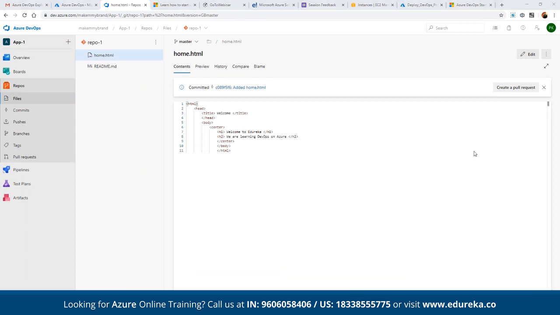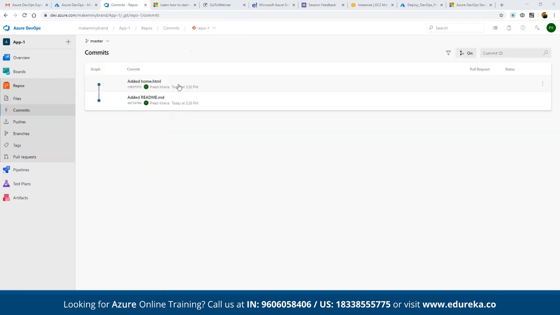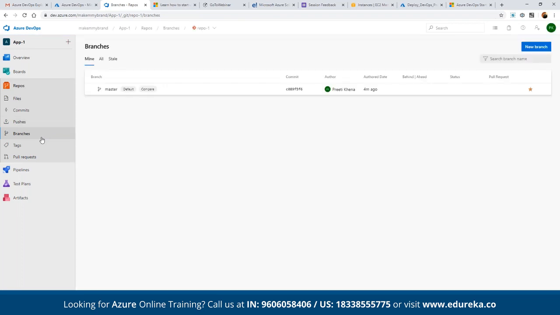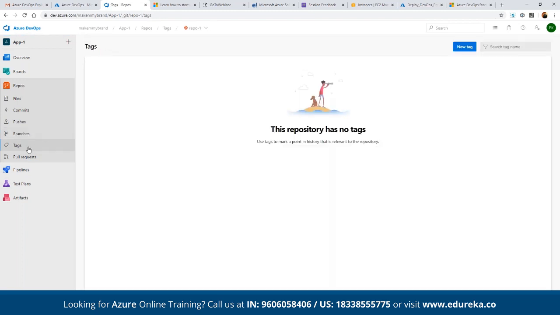All right, so now here we can see the entire repository. We can see the list of all the commits that have been made, and the graph of the commits. Here we can see the list of all the pushes that have been made, and the branches available in this repository. If you want to create a new branch for maintaining features and multiple bug fixes, then we can create those as well. In the same way, if we have multiple users coming in with multiple tags, we can define the tags for them as well.